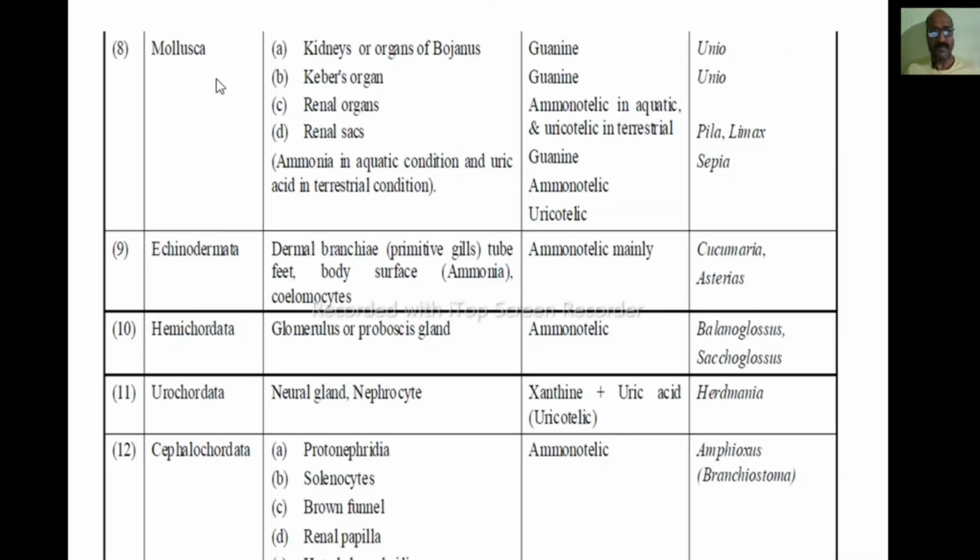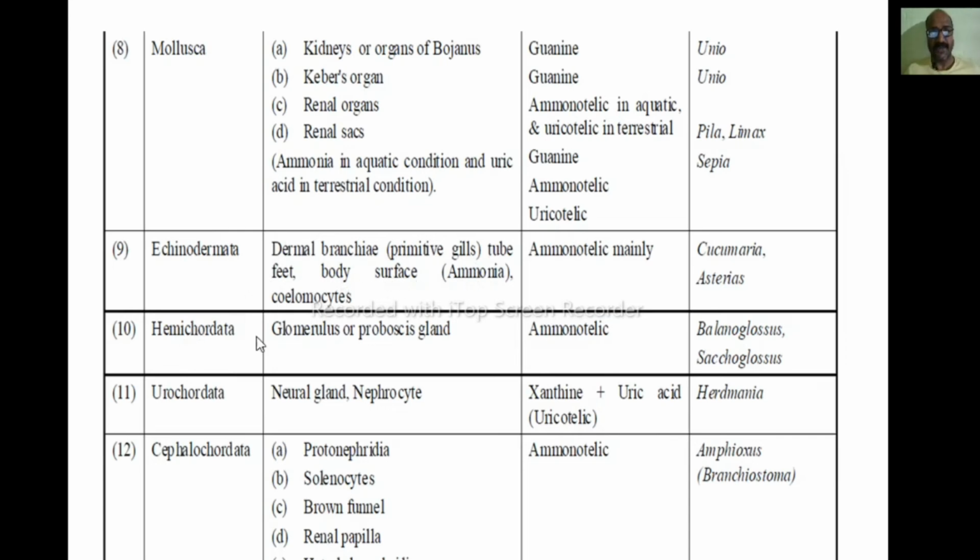In the case of mollusca also, the organ of Bojanus, Keber's gland, renal organ and renal sac are the different excretory organs. In echinoderms, which are exclusively marine, these are mainly ammonotelic. Ammonotelic means releasing ammonia. And here the dermal branchiae or primitive gills, tube feet and body surface excrete the nitrogenous waste.